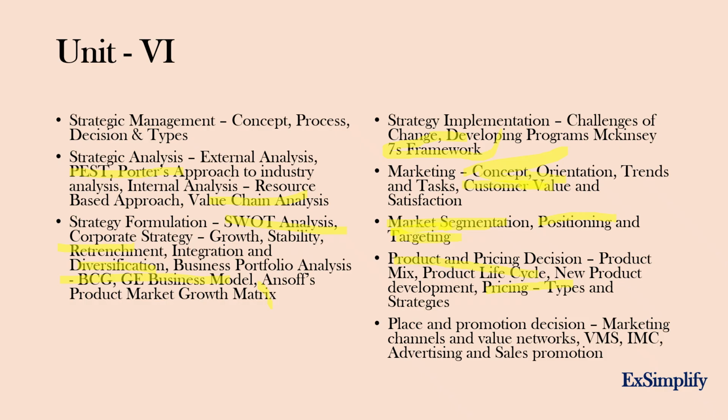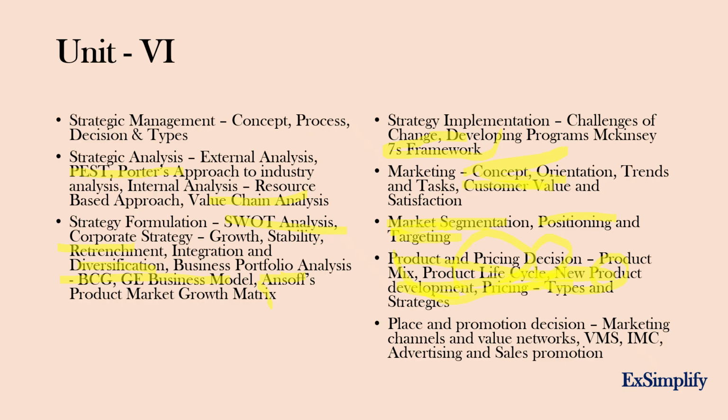Next is product and pricing decision. Again, it is very important. New product development, and always remember the Ansoff matrix and product and other things. New product development and everything comes along with the Ansoff matrix, as well as the BCG matrix. So you can correlate and you can study.